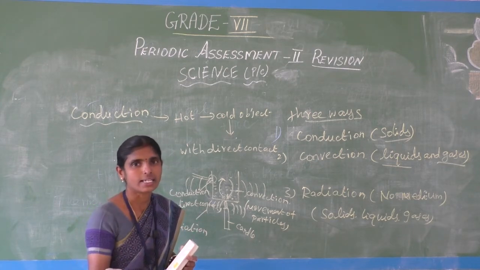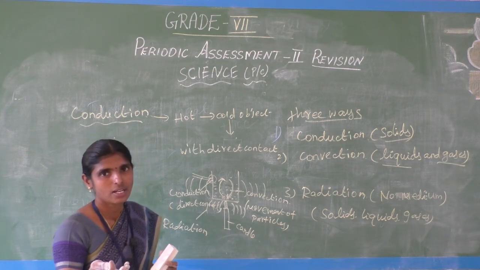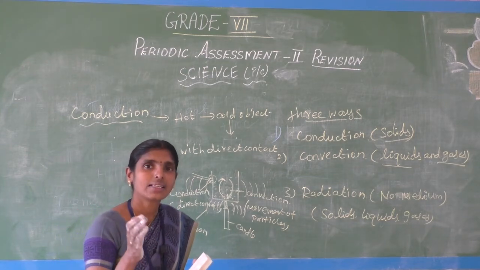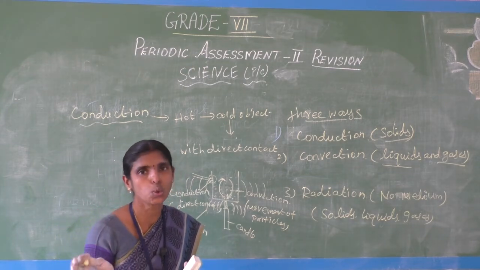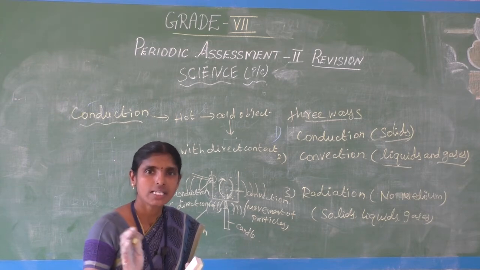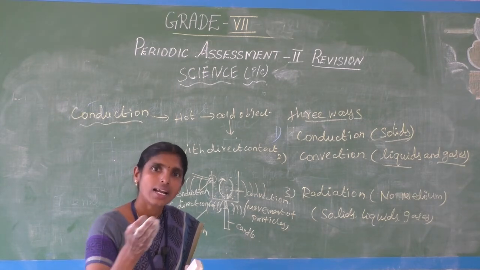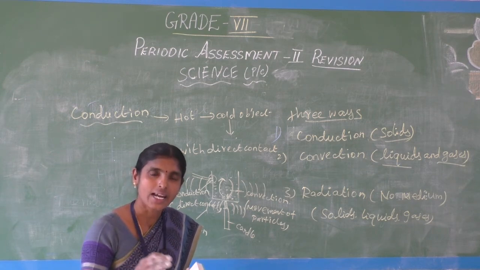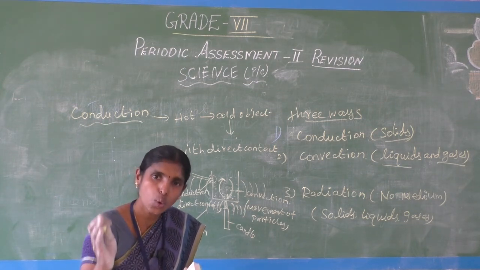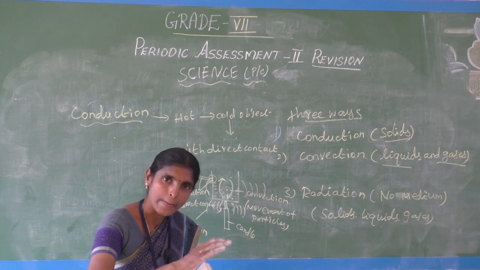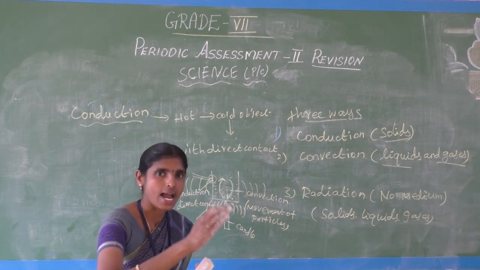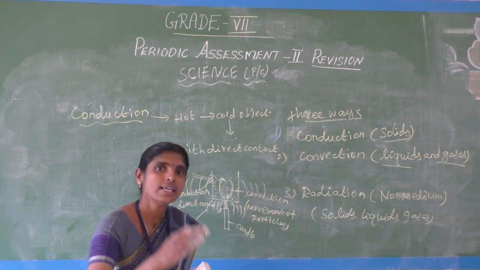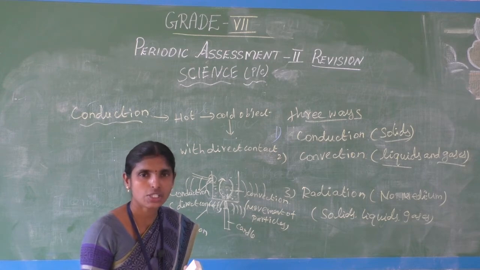Daytime and night time. In the daytime the sea is very cool and the land is very hot, so the cool air flows from sea to land. That process is called the sea breeze. Are you clear, students?